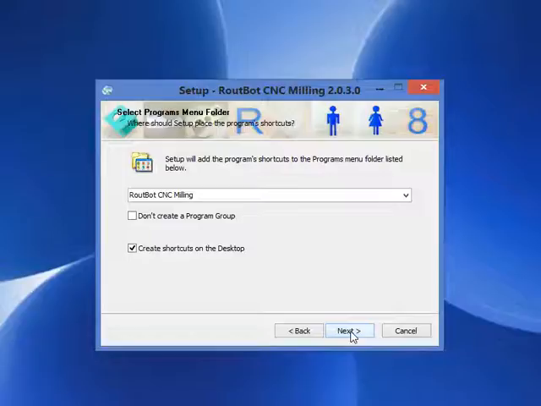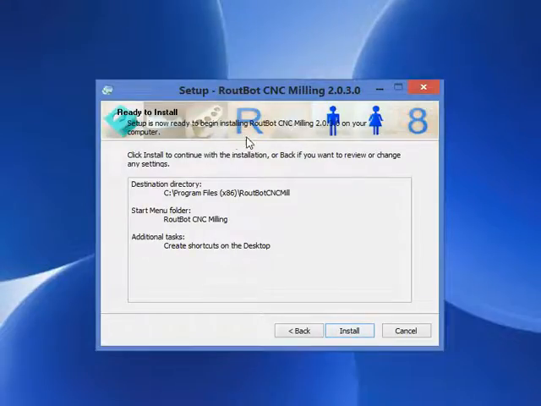Now we can create a shortcut, and it is highly recommended to leave this box checked, because this will create a shortcut on your desktop, so that will allow you to quickly find the software, and you just double click on the shortcut and the program will run. So we're happy with this setting, so we're going to click on Next. Now everything is ready to go, so we're going to click on Install.